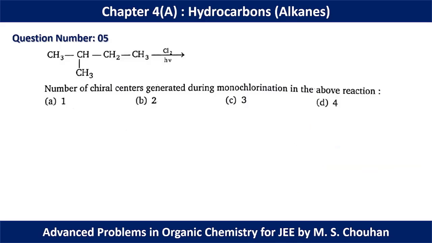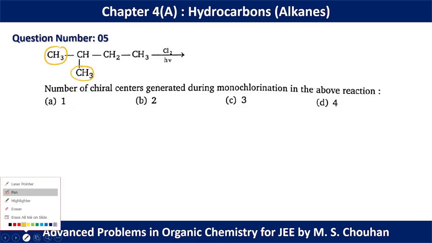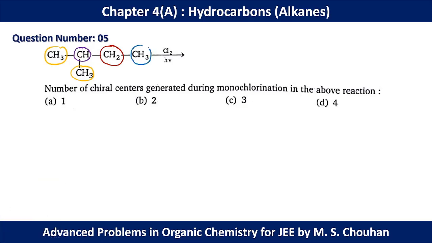In question number 5, the number of chiral centers generated during monochlorination in the above reaction. First of all, we have to find how many types of hydrogens are present in this molecule. These two CH3 are identical in nature. So here we have one kind of hydrogen. This hydrogen is another type. Again, this is another type of hydrogen. And lastly, this is the final type of hydrogen. So in this case, we have 4 different types of hydrogens. We are expecting 4 different types of products initially.